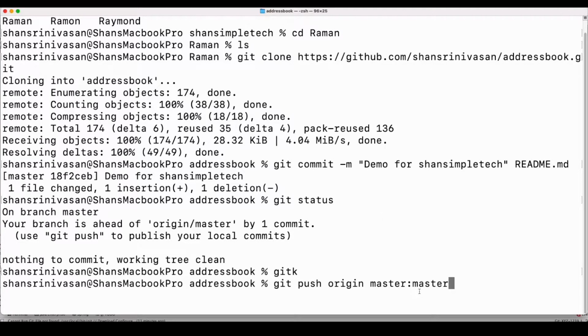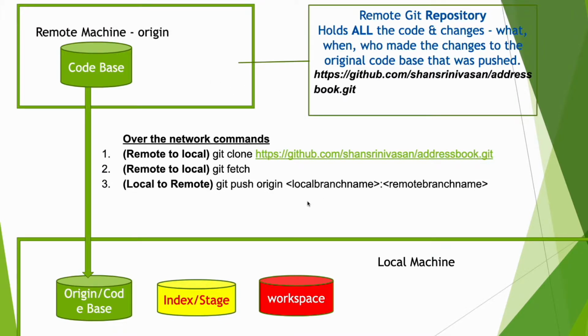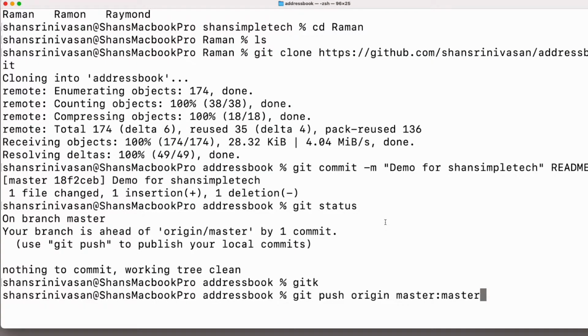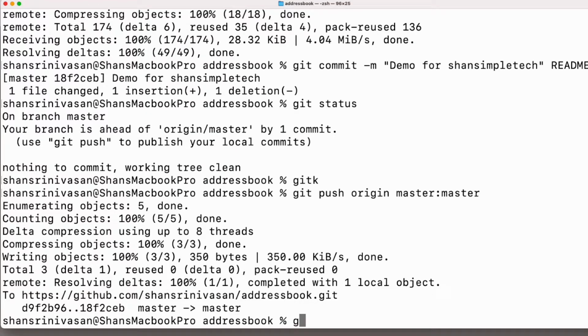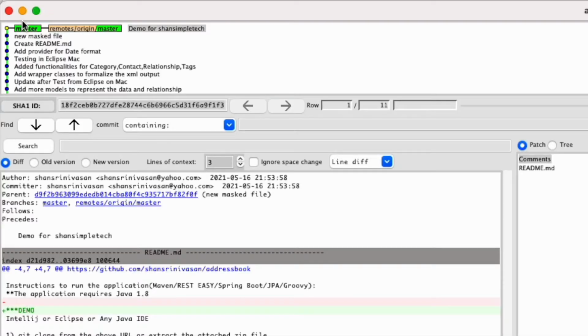This is over the network call. If you recall this diagram, you will see this git push origin local branch name and remote branch name. It's an over the network call. Git push origin master. So it gets pushed. So now if I do gitk, you will see master, remote origin master, everything is the same.